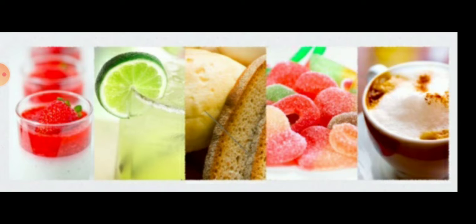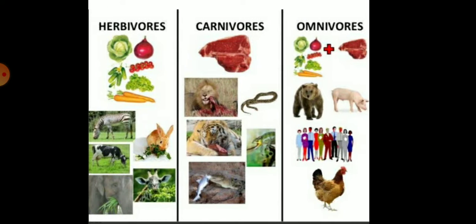So, children, on the basis of their food habits, we can divide animals into three types. First is the herbivore, second is the carnivore, and the third is the omnivore. Animals which eat plants and plant products are called herbivores. Animals like the cow, deer, sheep and elephant eat plants, so they are called herbivores.